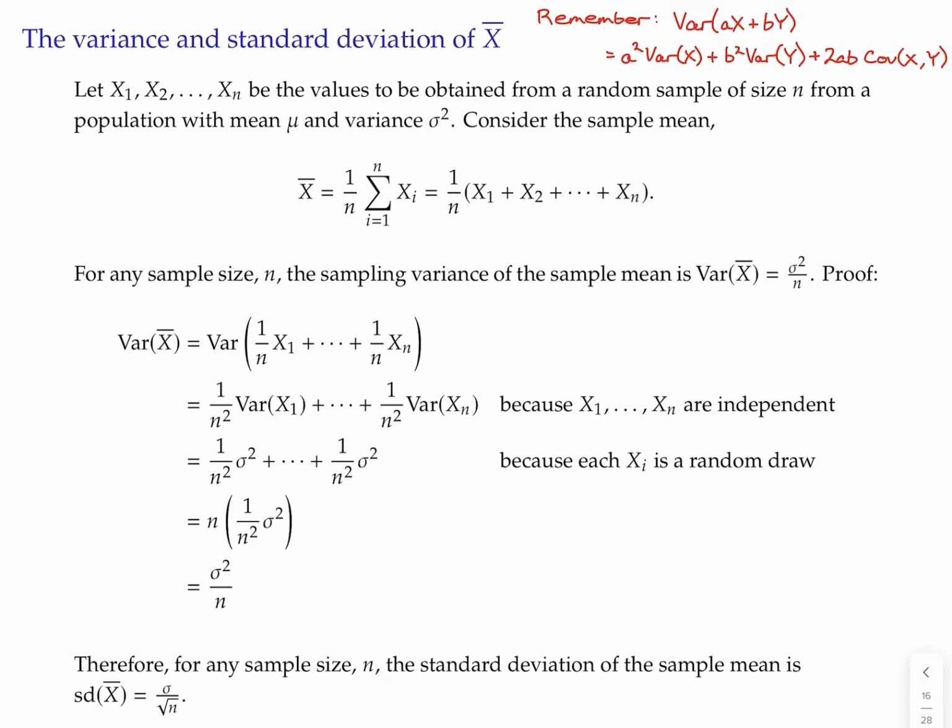What this means is, notice, this is true for any sample size, but it's also a function of the sample size. So in small samples, there's more variability in the sample means that you get from different possible samples. The larger your sample is, the more representative of the population a typical sample should look. There's less variability across samples in the values of the estimate that you could get.